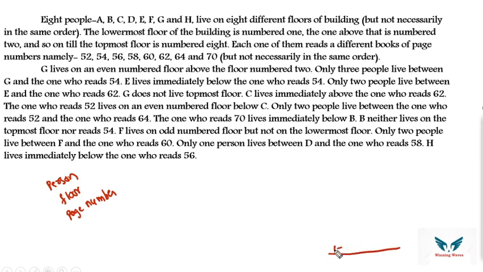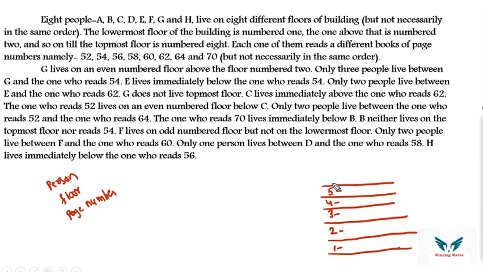So 1, 2, 3, 4, 5, 6, 7 and 8. So in total we have 8 floors. Okay, it will be better if you take from bottom to top. Why? Because a building starts with floor number 1, right?